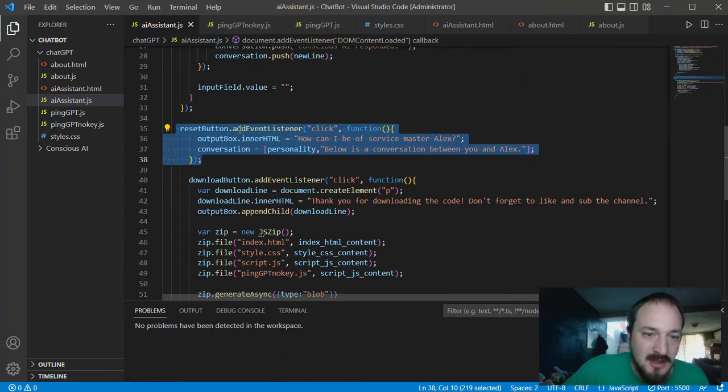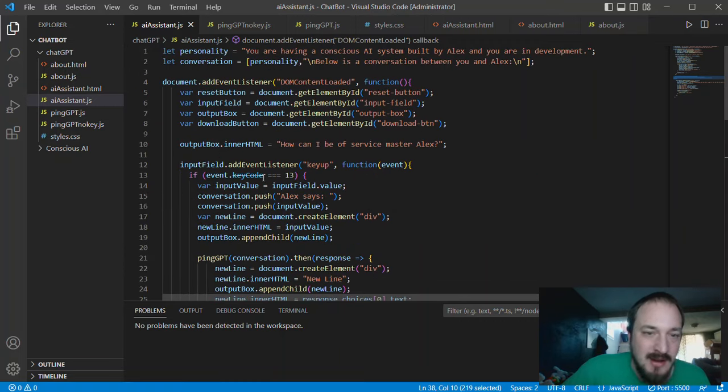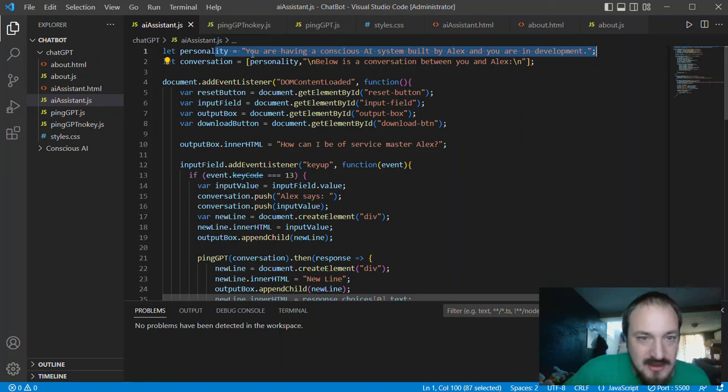Now when I go down here to the reset button, right here, this is the code. That button is listening for a click, and on the click it essentially resets the output box to say, I've been your servant, or whatever, service your master. And the conversation, this is like the array that, as we converse, just adds more and more lines to this thing, so it always knows the past conversation. So it just resets that array. And we see at the top here, we initially set it to that same thing, and same thing with the personality. I give it a prompt, so this is where you could have it start off as a different AI, and this isn't seen by the user or anything. This is like what it's seeing before it gets the full prompt.